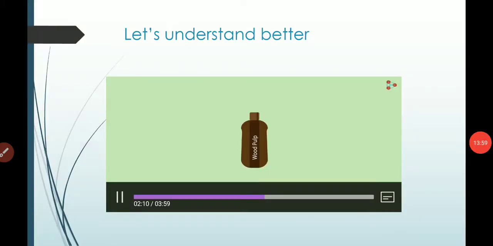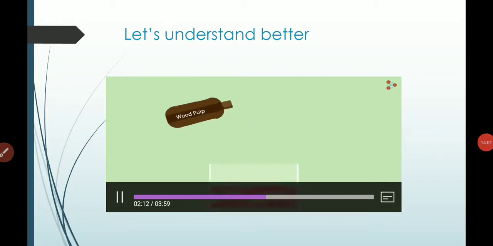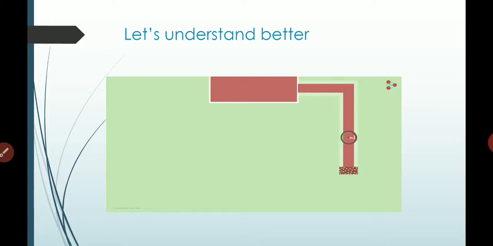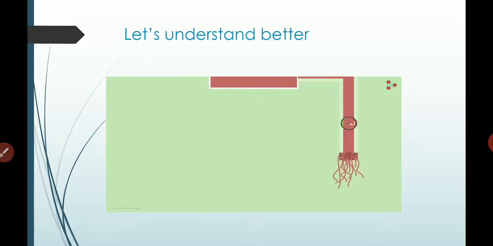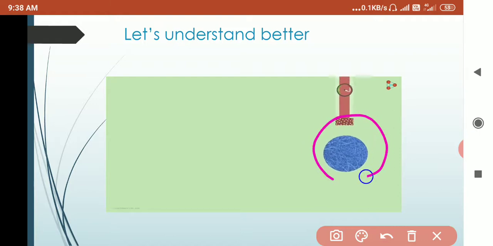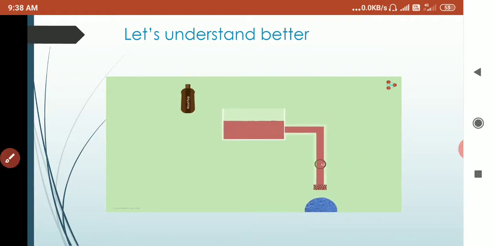Then let's see how it is made. It is made from wood pulp. Wood pulp is chemically treated. Then it is converted into small threads like this, and these are treated with chemicals. Then rayon is made.